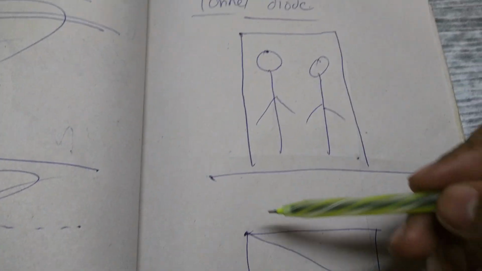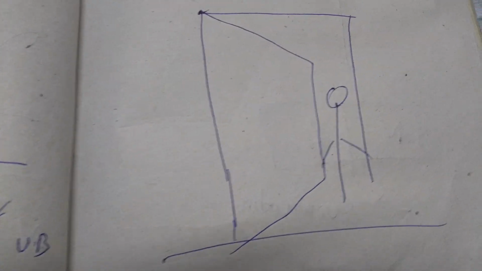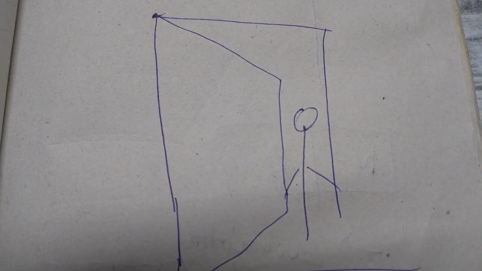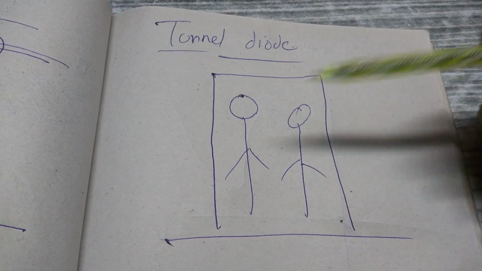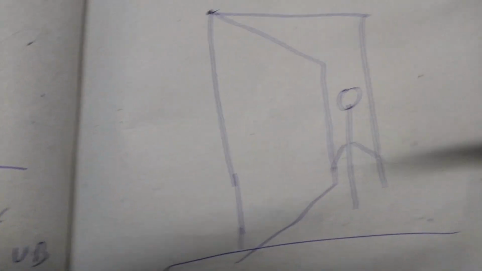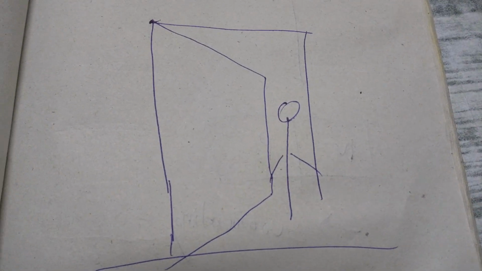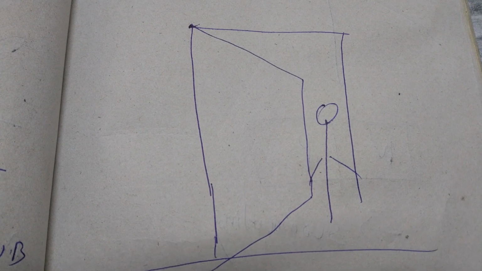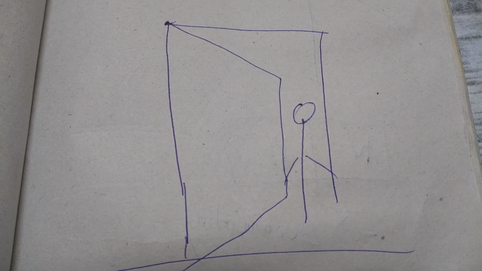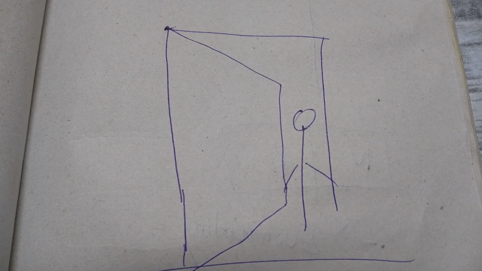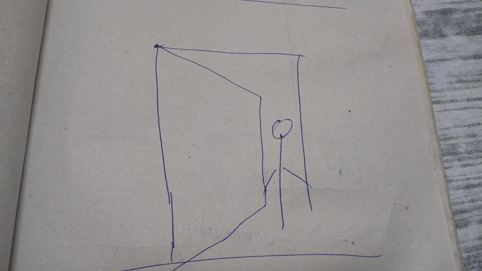Take this analogy. If the door is fully open, let us assume two people can get in at once. If the door is partially open, only one person can get in at once. So simply, the bigger the tunnel, the more electrons can get in. If the tunnel opening is less, the fewer electrons. That is it. That's how a tunnel diode works. I'll tell it to you in terms of the energy level diagrams now. Just remember this example and understand it in terms of this.